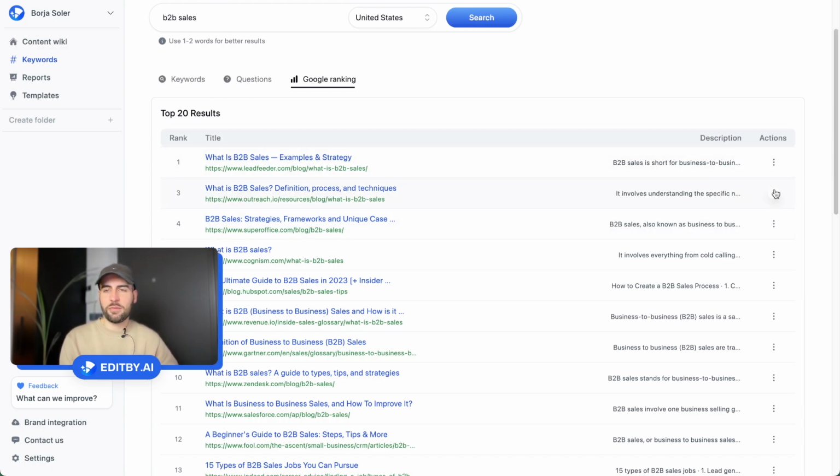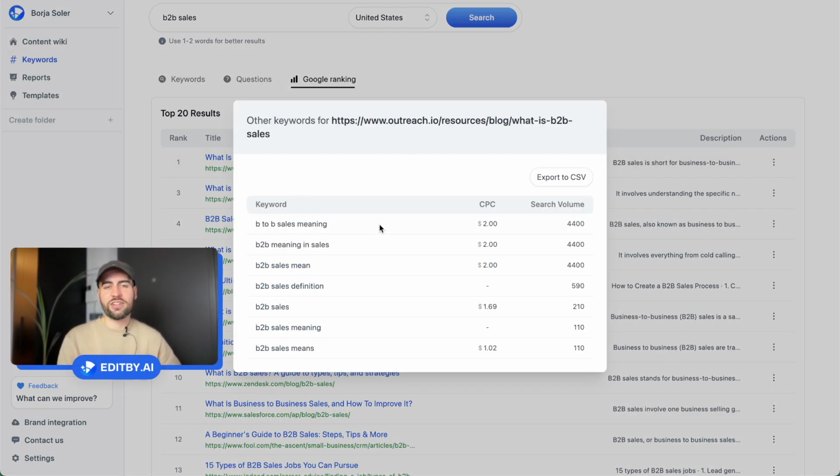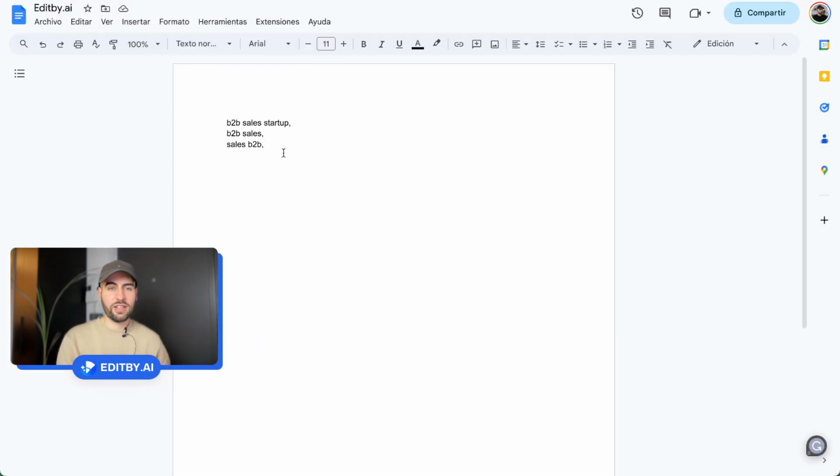And there is something super good: here I have this extract keywords, and I could extract all the keywords that this article is ranking for. So B2B sales, meaning this one has a high search volume, so I'm going to save it because it seems quite interesting to use later. So here I'm just going to save this keyword also.